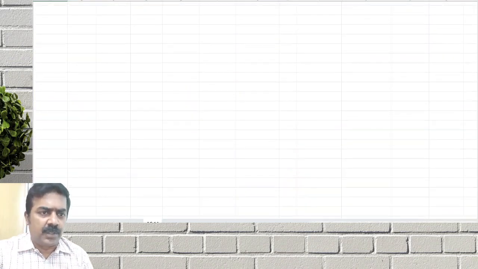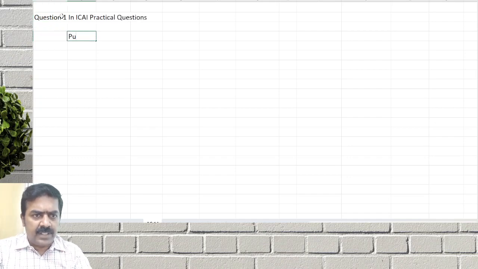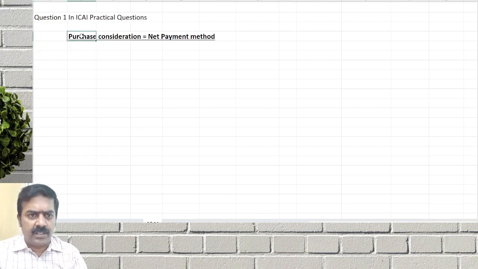Let us work out. This is question number 1 in the ICAI practical questions. Purchase consideration. This is the net payment method. Net payment method purchase consideration. How many shares are there? 5 crore divided by 10, so 0.5 crore shares will be there.